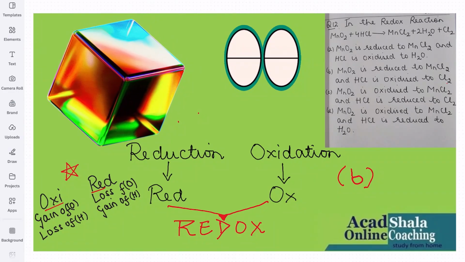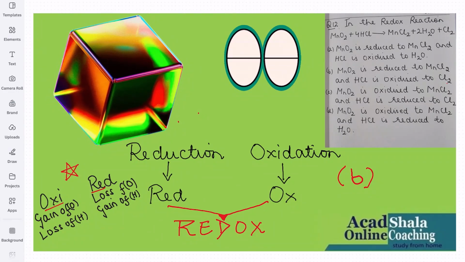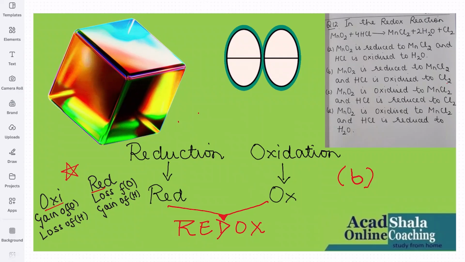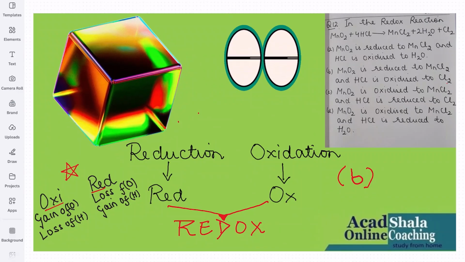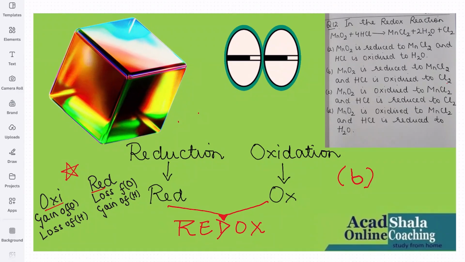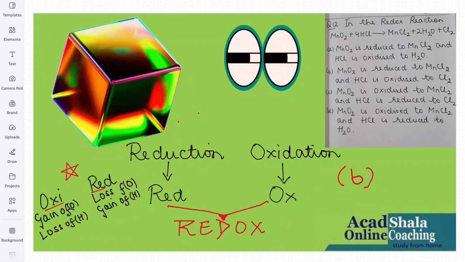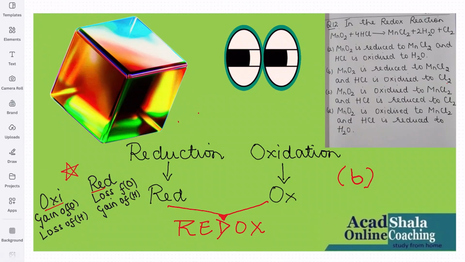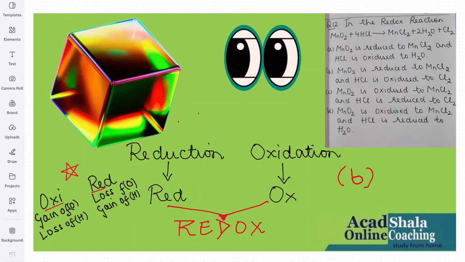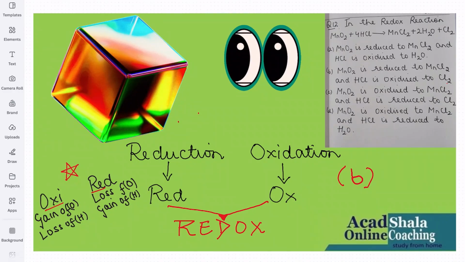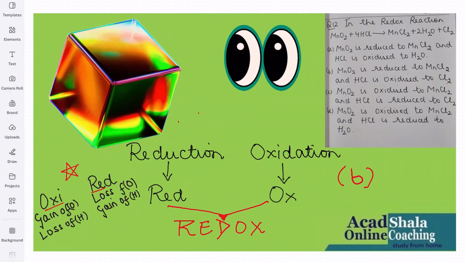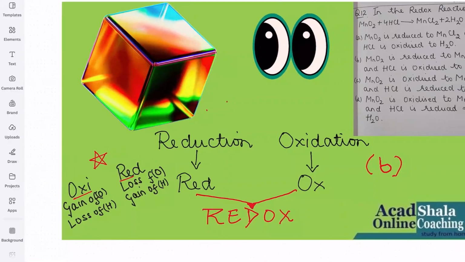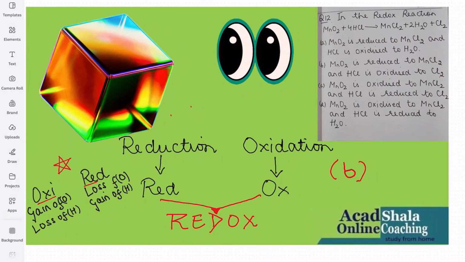So when there is a loss of hydrogen, it is oxidation. So that means HCl is oxidized to Cl2. Now which is the correct option out of two? A part, no, HCl is oxidized to water, wrong. The second, B part, HCl is oxidized to Cl2, correct. Yes. Now B is the correct option in this case.